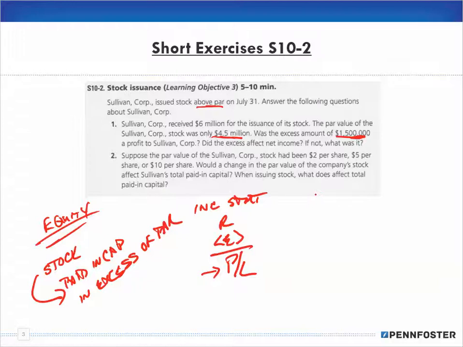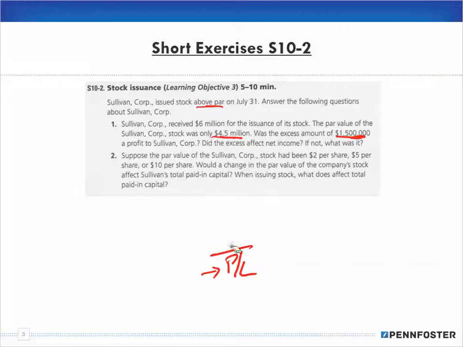I don't know about that, and I'll explain in just a second. And then it also says the issue price of the stock affects total paid in capital. The higher the issue price of the stock, the higher paid in capital, and vice versa. All right. Why do I say I don't agree? I don't know about that is because, let's use these numbers here.